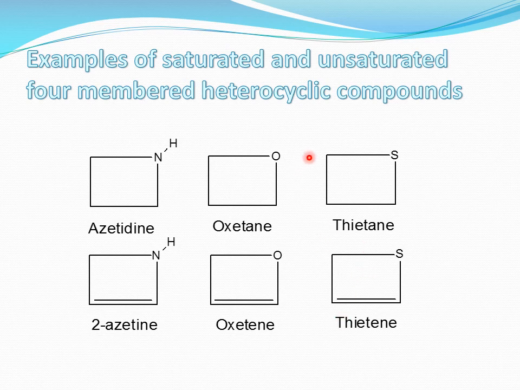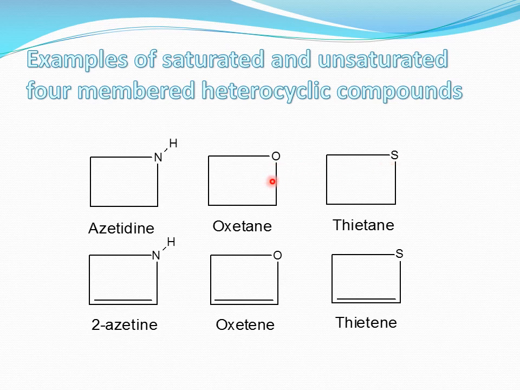Now the four-membered heterocyclic compounds. The first example is a four-membered ring with nitrogen as a heteroatom, and the name of this compound is azetidine. Similarly, with oxygen, oxetane, with sulfur, thietane.